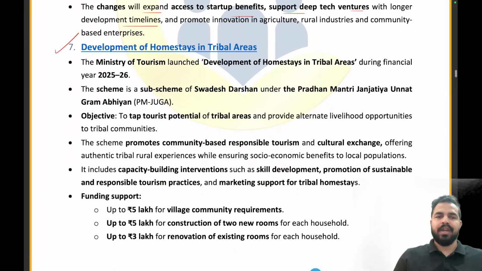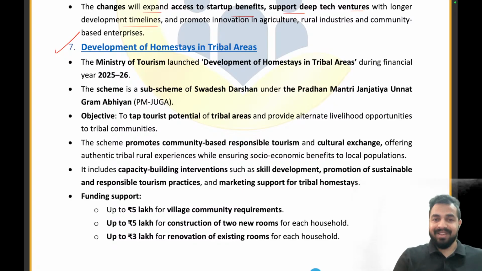Move on to the next article, development of homestays in the tribal areas. My dear friends, you all know that whenever we go to the mountain areas to spend good holiday time, earlier we used to stay in hotels, right?